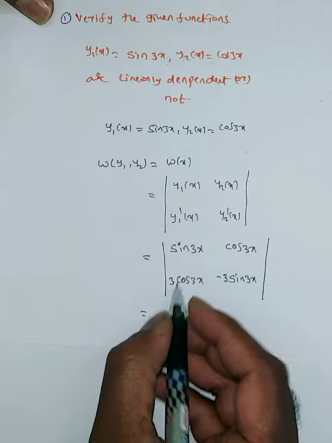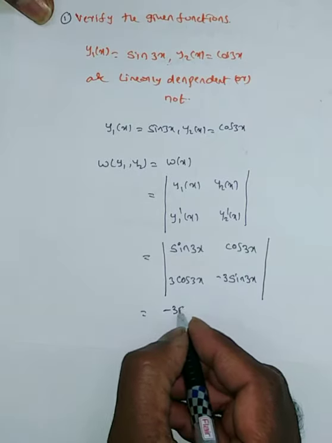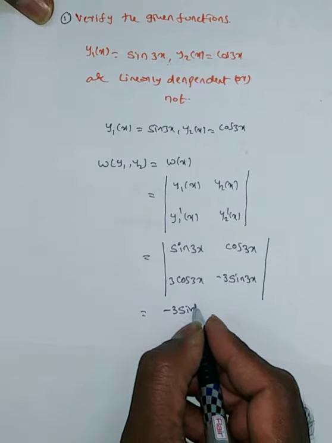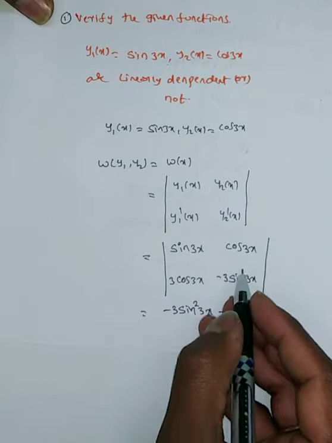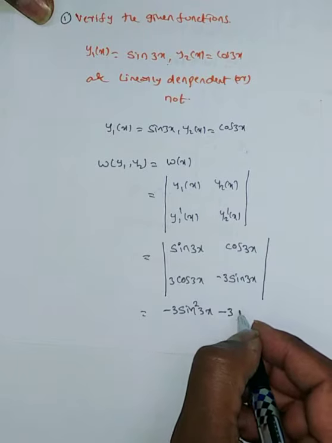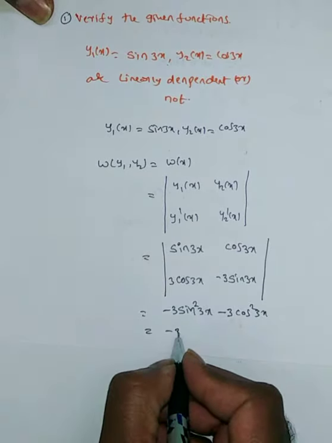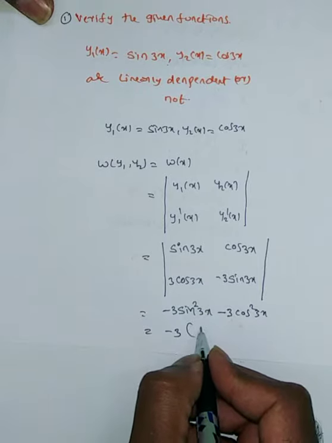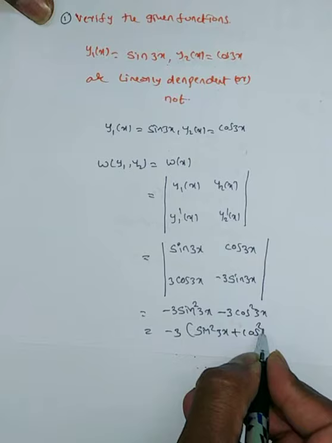The determinant means AD minus BC. So minus 3 sin 3x into sin 3x means sin square 3x, minus cos 3x into 3 cos 3x, so cos square 3x. Taking minus 3 common, we get sin square 3x plus cos square 3x.